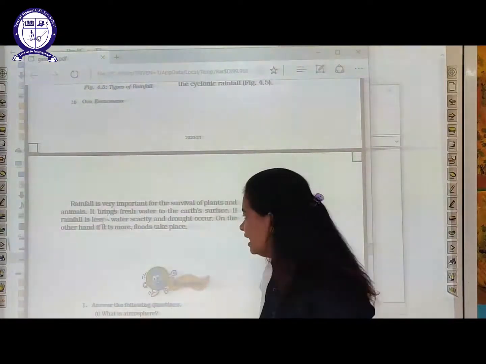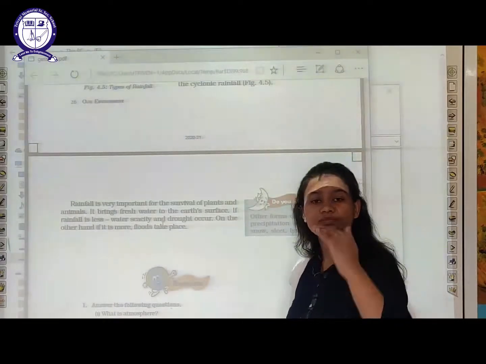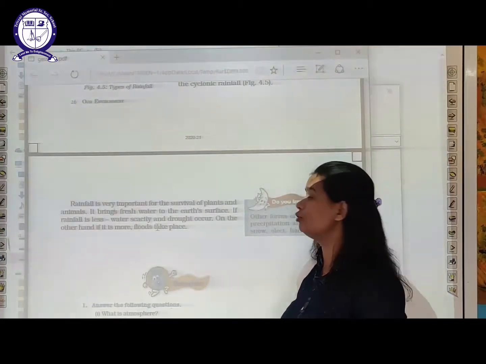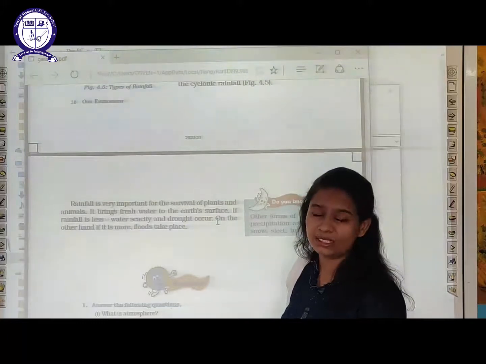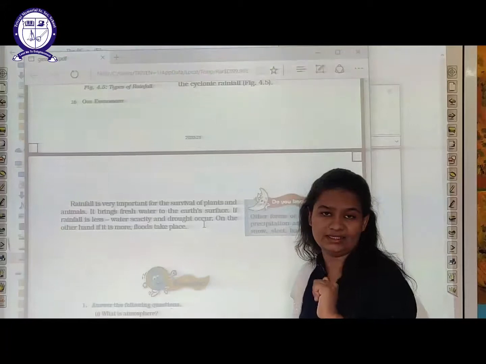If rainfall is less, water scarcity will be there. Scarcity means water lacking. People started facing problems related to water, and when there is no availability of water, what will happen? The situation of drought will arise.